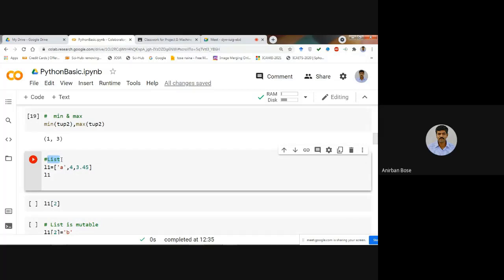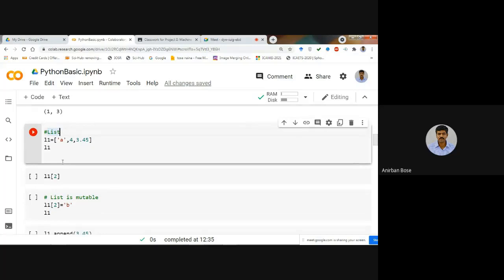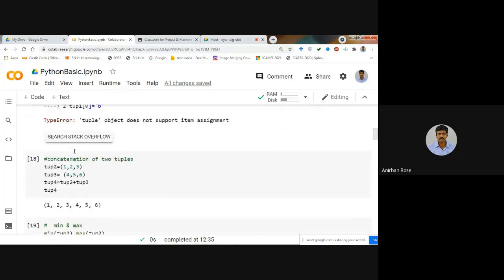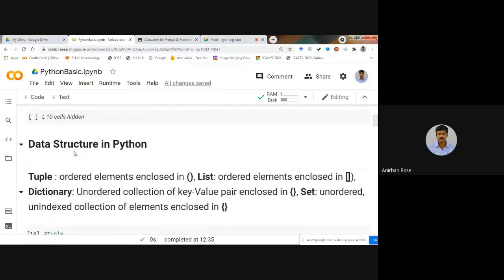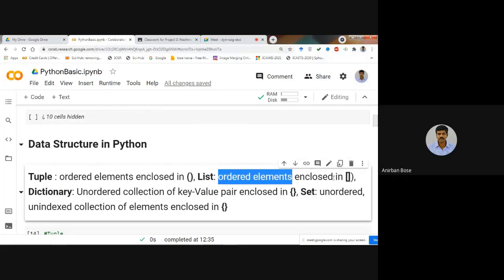Now coming to list. List is again ordered elements. Okay, so if you see the definition of list, you see that list is again ordered elements, but it is enclosed in box bracket or third bracket. Okay, so it is ordered elements enclosed in box bracket. So if box bracket is there or the third bracket is there, within that if the elements are enclosed, we'll understand that it is a list.